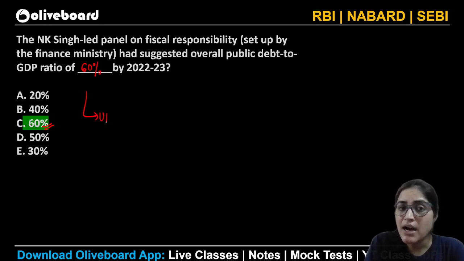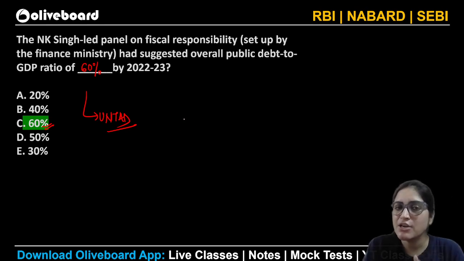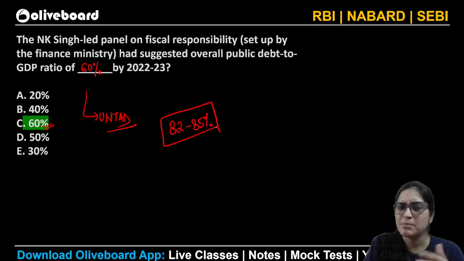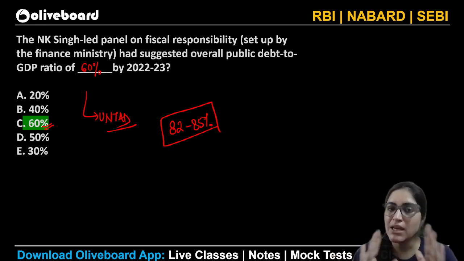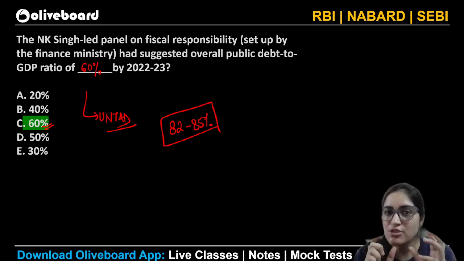If I ask you, as per UNCTAD or various other government reports, what is the approximate debt to GDP ratio that India has as of now? Somewhere around 82 to 85%. Various reports say various things, but every report keeps the debt to GDP ratio somewhere between 82% to 85%. So that's the case with the debt to GDP as of now.